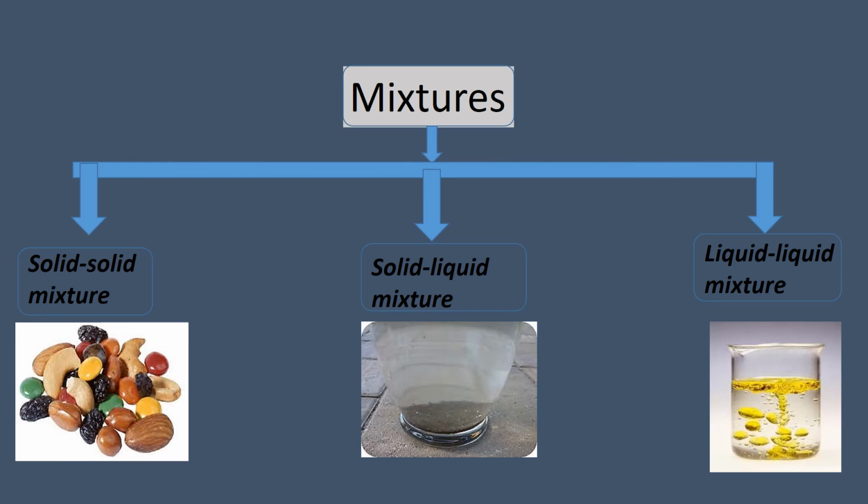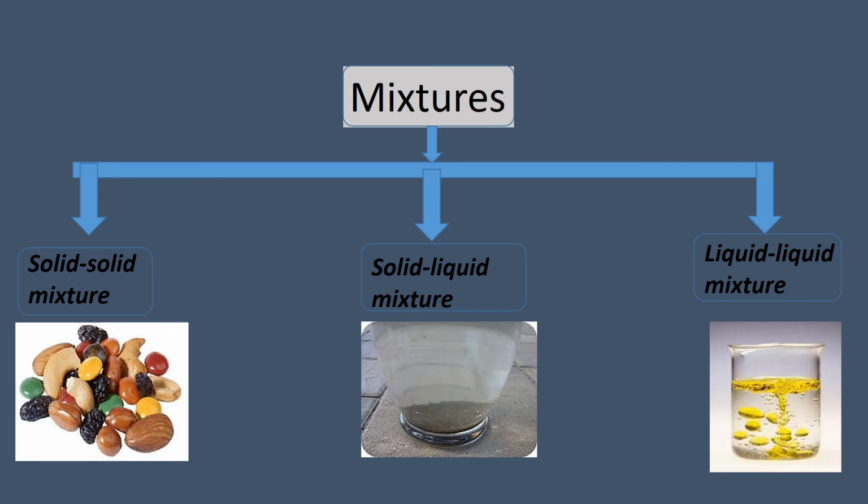The second type of classification of mixtures is based upon the state of components. Till now, the homogeneous and heterogeneous mixtures were based on the distribution of components. Now, on the basis of the state of components, mixtures are again of three types. The first is the solid-solid mixture, where the components of the mixture are solid. For example, salt and pepper, or a mixture of pulses.